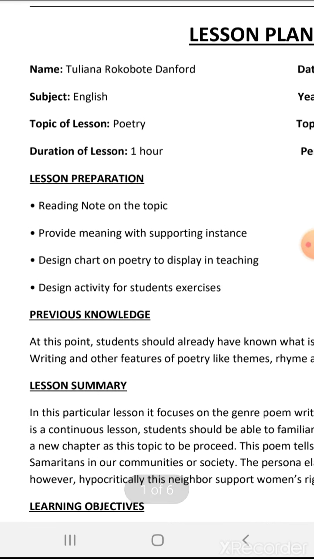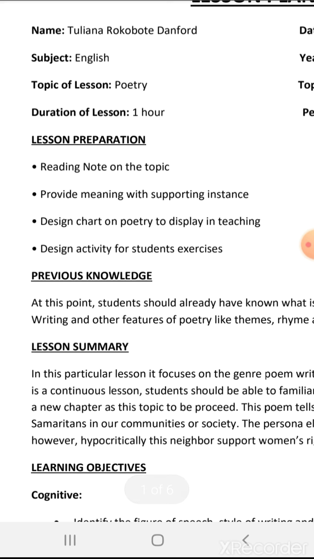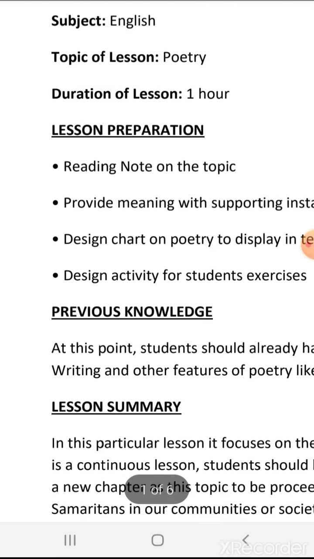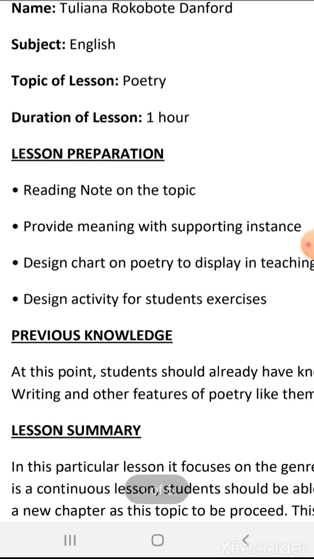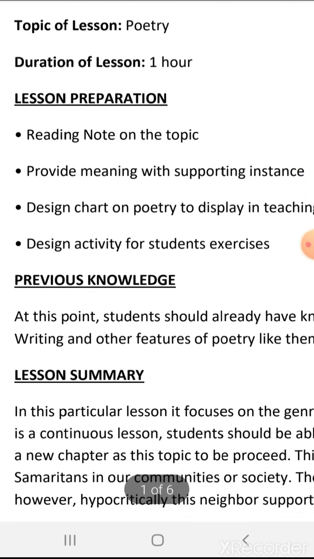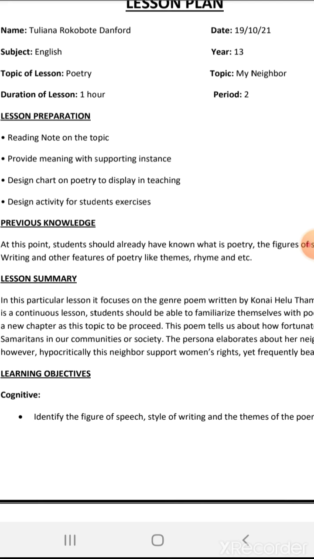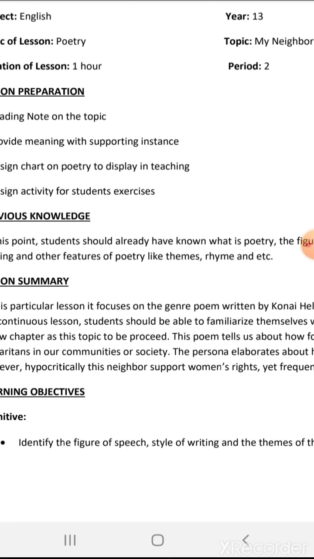The duration of my lesson is 1 hour. This is my lesson preparation. I'll need 4 things for my lesson preparation. And the previous knowledge a student should already have known. This lesson is a continuous lesson. Under the theme gender, there are 2 topics: My Neighbor and The Woman. So this is a continuous lesson, as I said before.